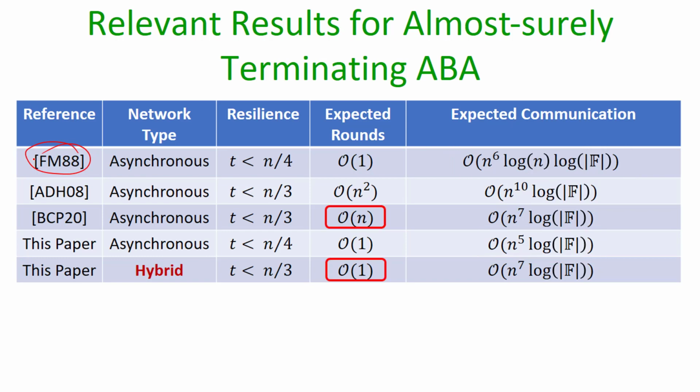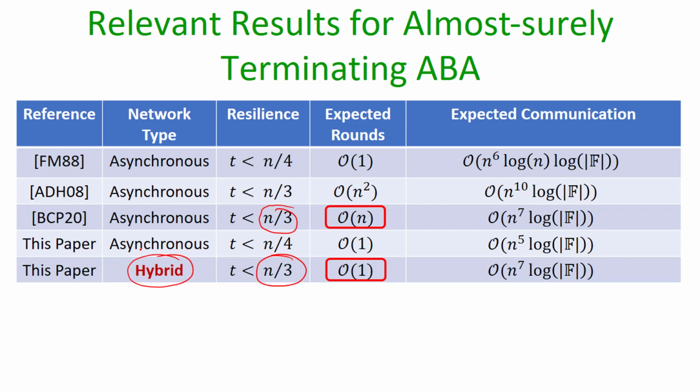Whereas if we consider the resilience of t less than n over 3, which is the optimal resilience, then we give a new protocol which has a constant expected number of rounds compared to the protocol of BCP20. But the downside of our protocol is that it is designed in the hybrid network model, whereas the protocol of BCP20 was in the fully asynchronous model.